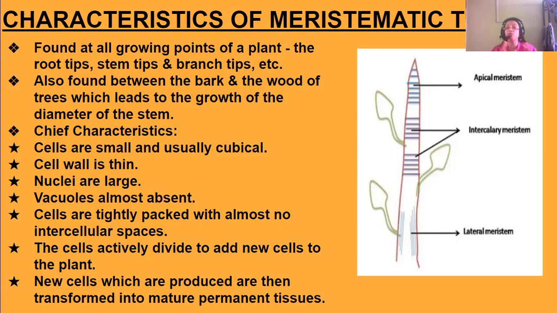Between the bark and the wood of the trees, where these meristematic tissues are, which helps to grow in the diameter of the stem. The stem diameter grows due to this meristem, that is lateral meristem.